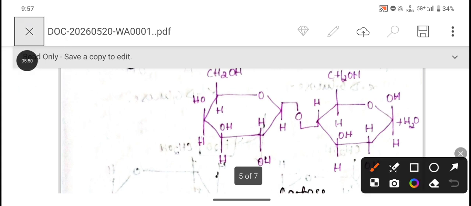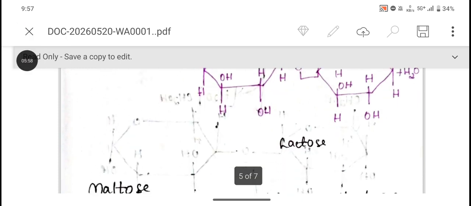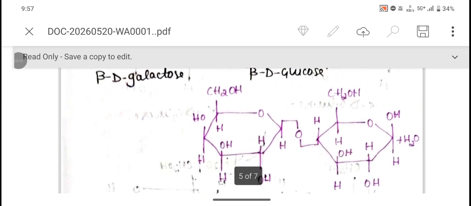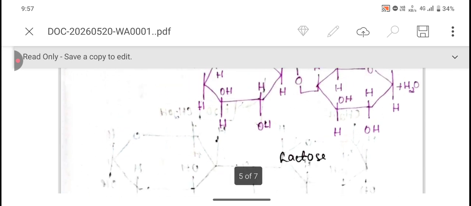The glycosidic bond is formed between the two rings at carbon atom 1 and carbon atom 4 of beta D-galactose and beta D-glucose. This is how lactose is formed from beta D-galactose and beta D-glucose.